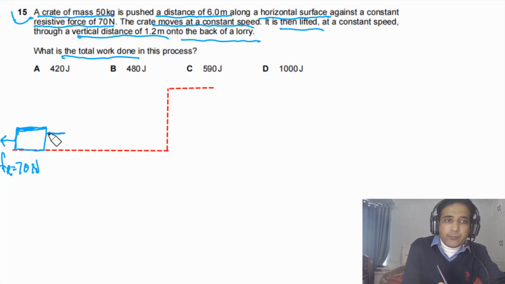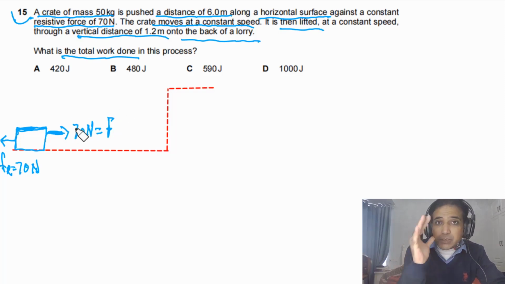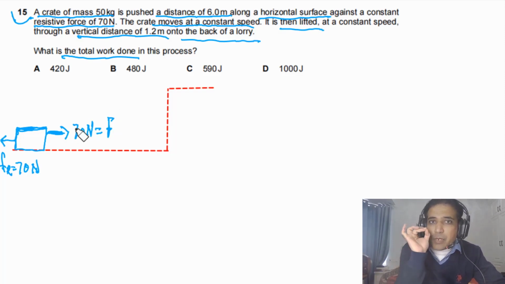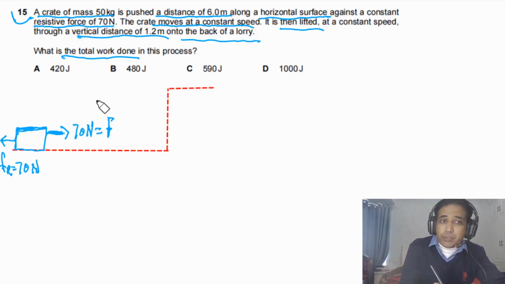So the applied force on this object has to be equal to 70 newtons as well. As speed is constant, the work done by the applied force is equal to the work done by friction, so the net work done on the block will be equal to 0.